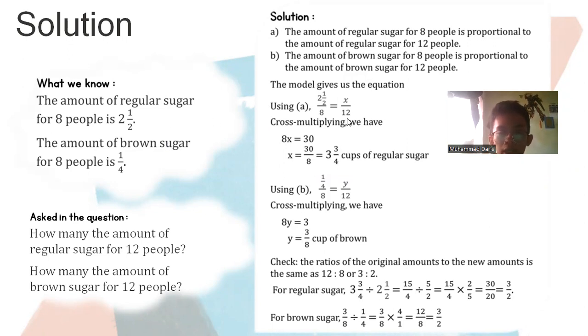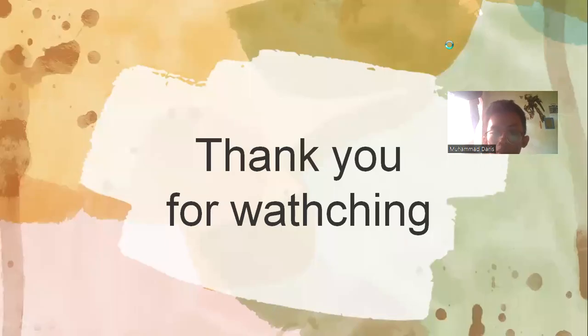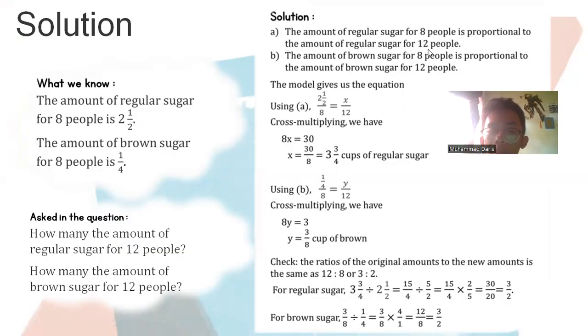The model that is given from the question: the amount of regular sugar for 8 people is proportional to the amount of regular sugar for 12 people.